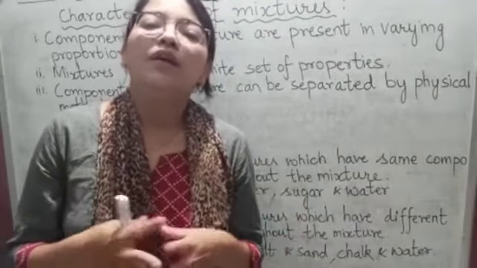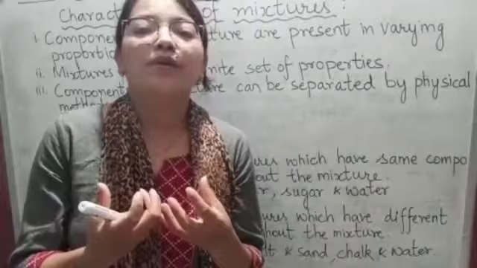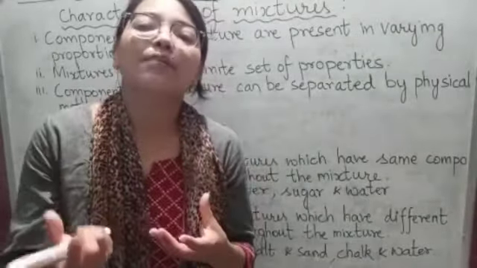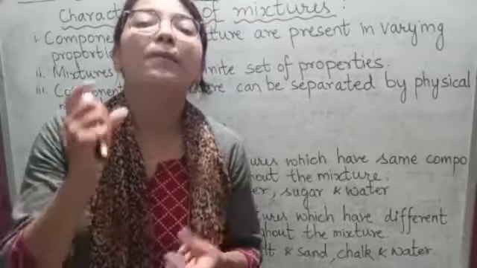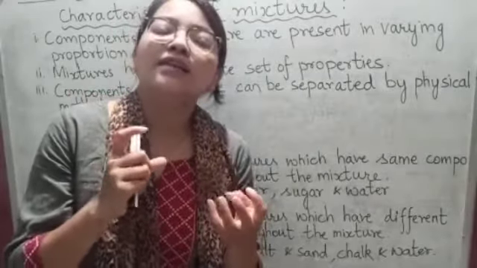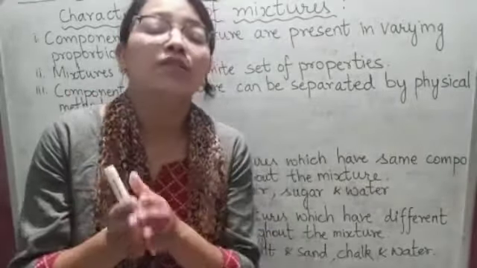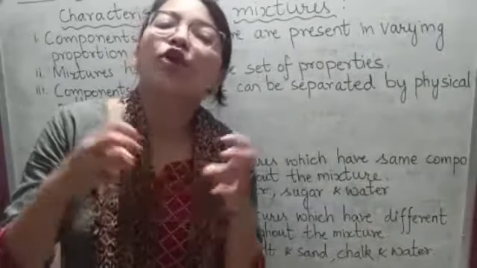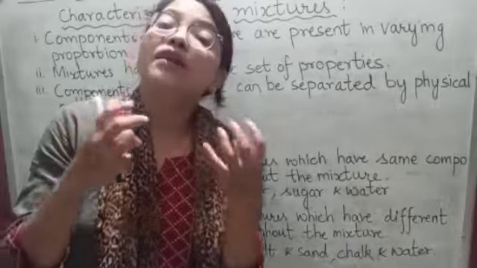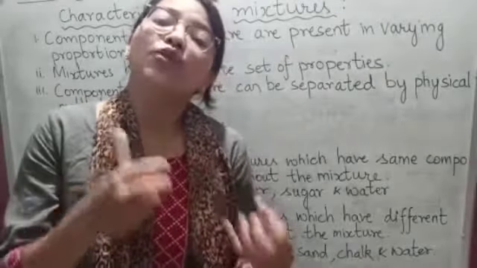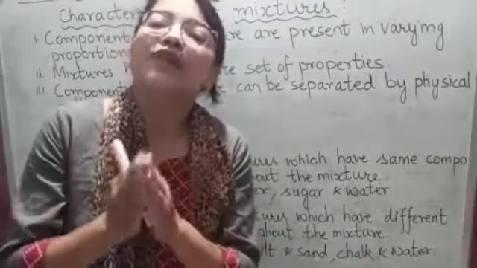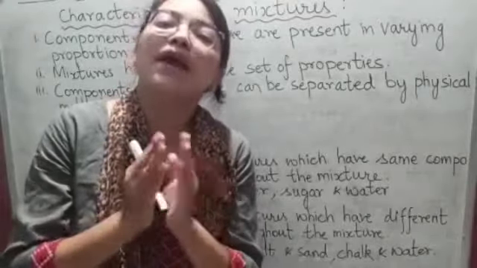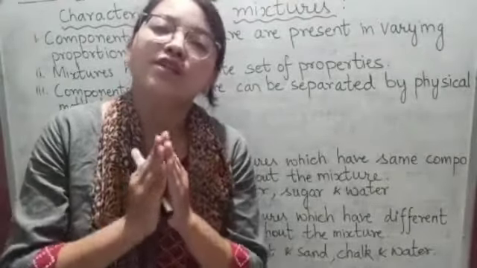For example, in a mixture of iron and sulfur, iron can be separated from sulfur using a magnet, because iron is magnetic and is attracted to the magnet, while sulfur is non-magnetic and is not attracted. So we can easily separate iron from sulfur using a physical method.